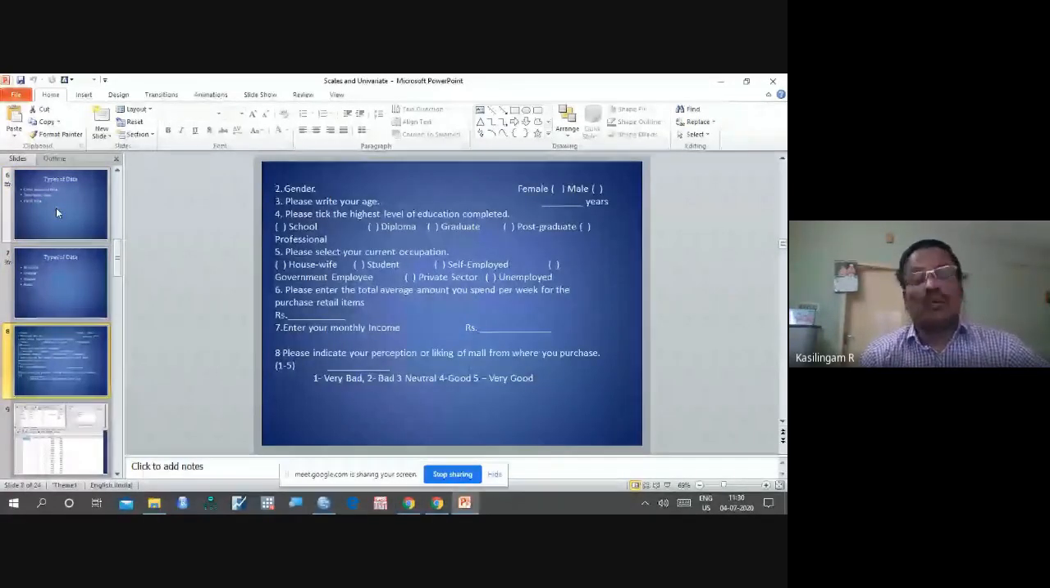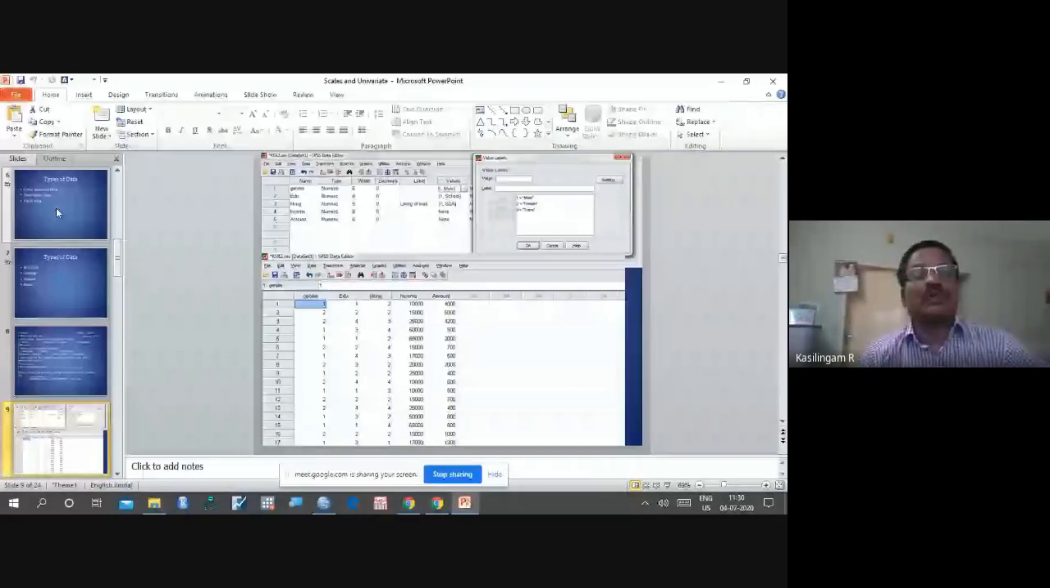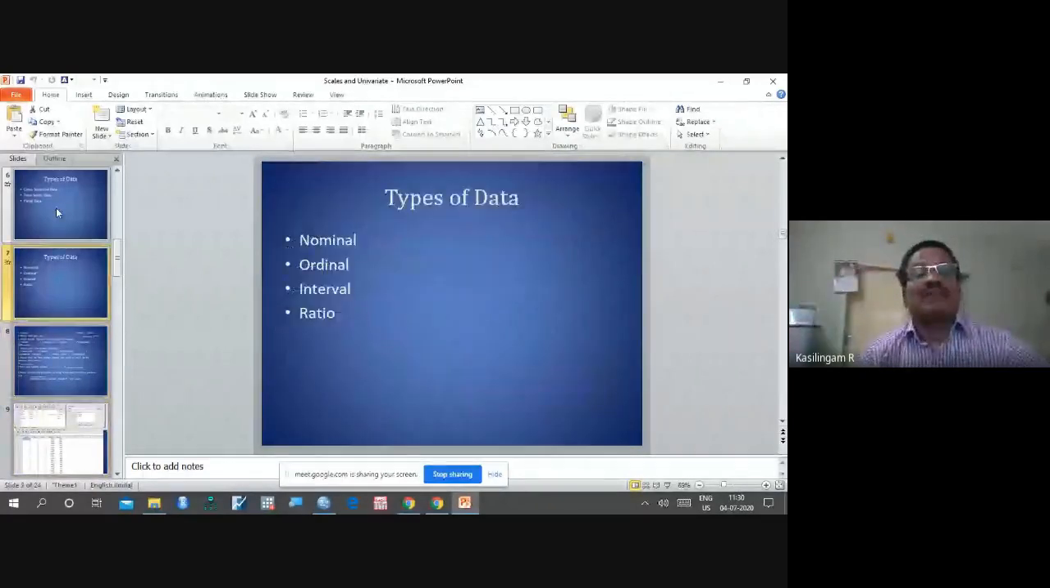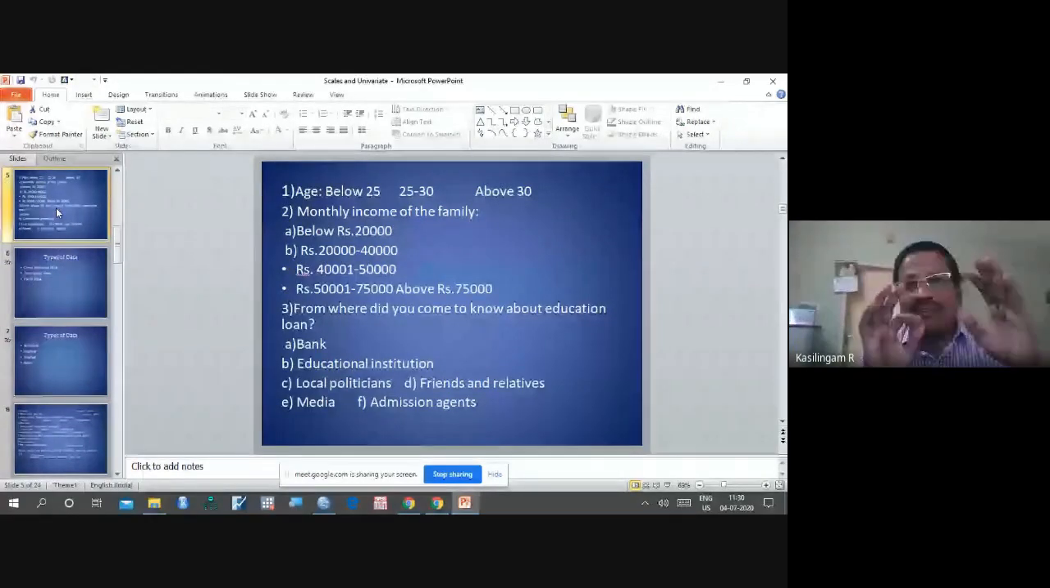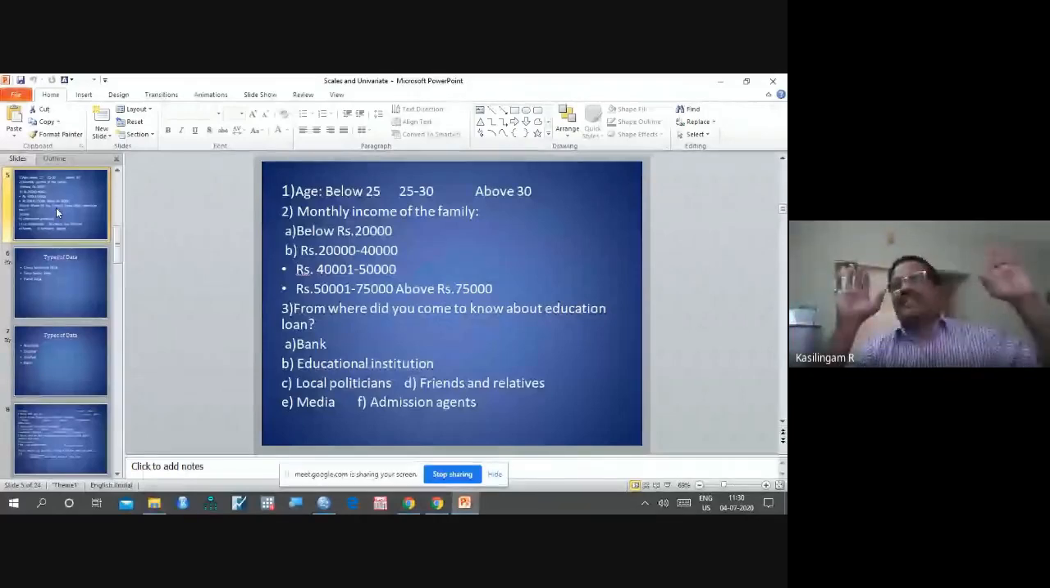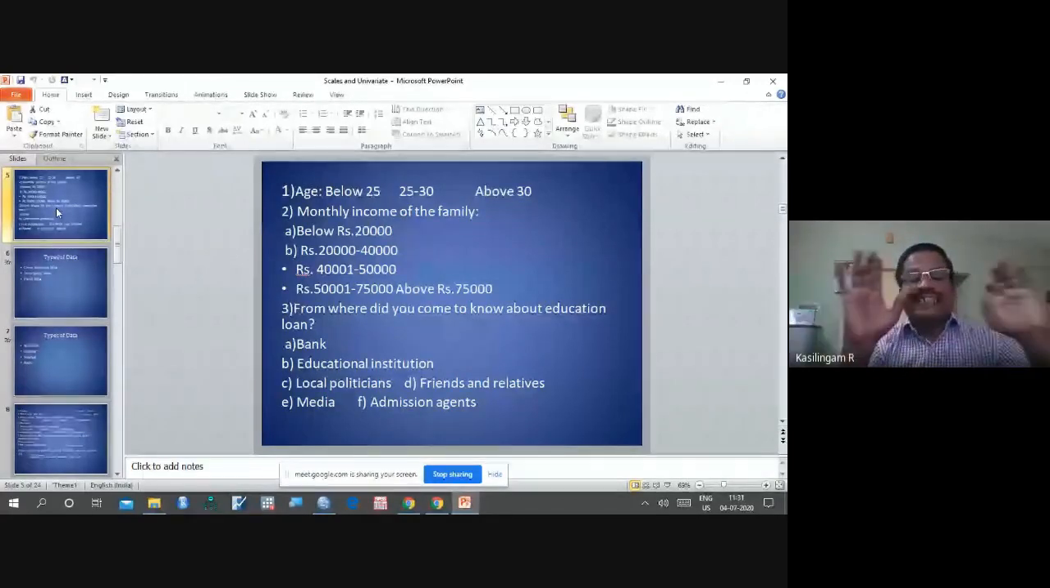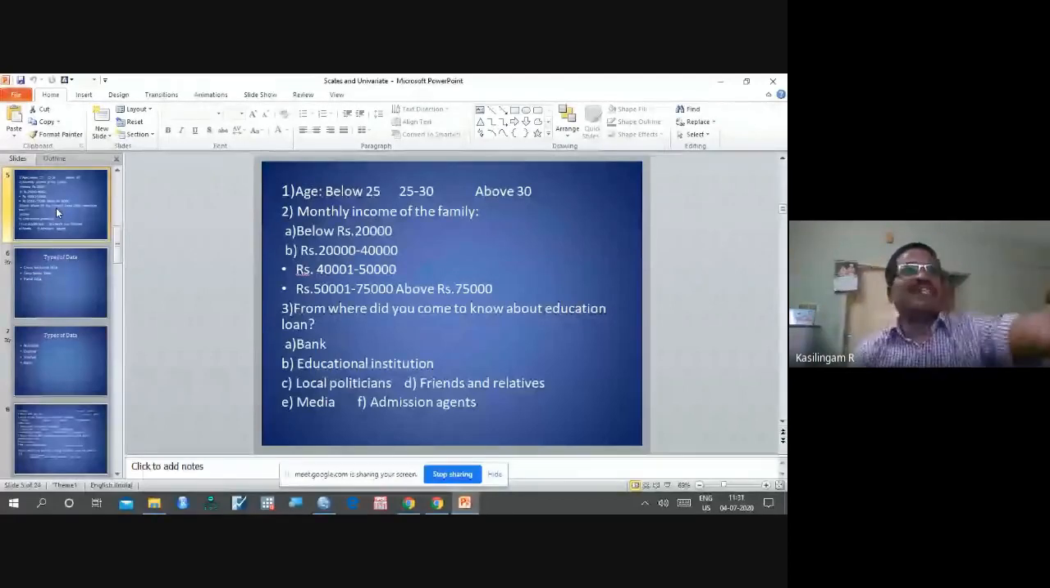Okay, so before going to the analysis, everybody should have a clear understanding of the type of data when the data is shown. Because we are going to decide the tools based on the type of data. So if the data is shown, you need to tell, sir, this is nominal, sir. Okay, you have to tell. So now let me show one small questionnaire.